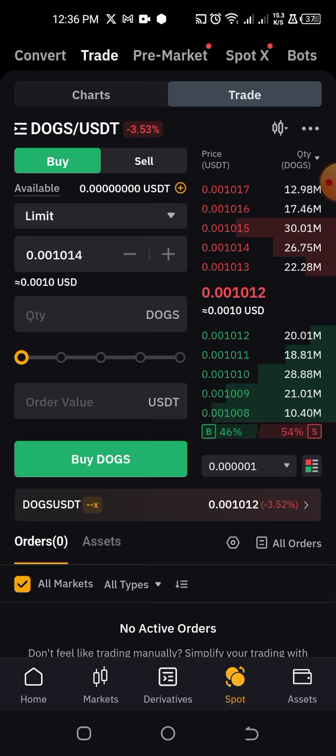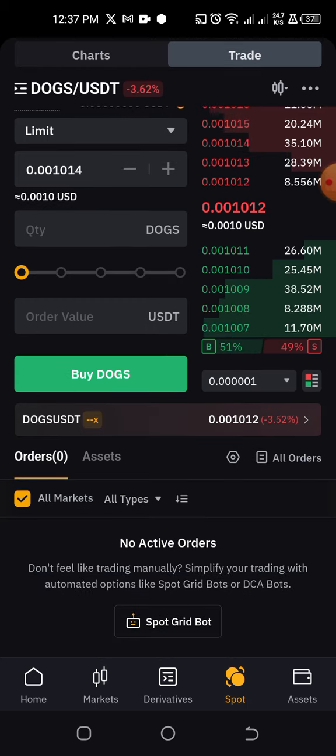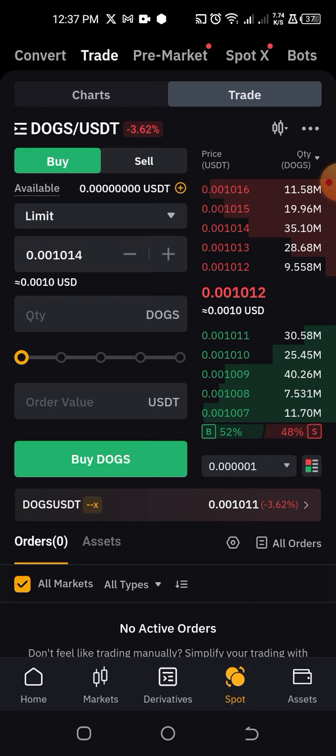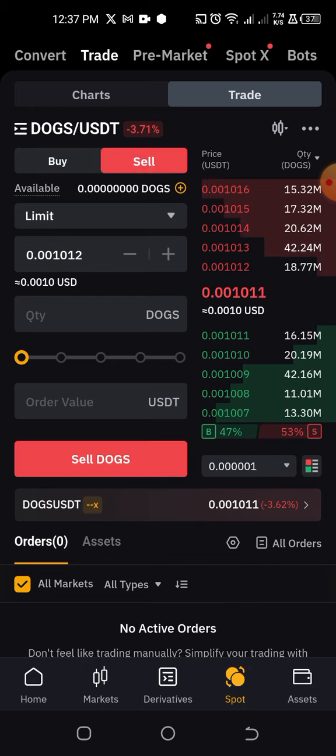Okay, so to buy, if you click on buy, that means you have USDT and you want to get more of dogs. But what you want to do, if Hamster Combat is airdropped into your account, is that you are going to have Hamster Combat coins here, and then you want to sell it to collect USDT. So USDT is like the equivalent of US dollar. So one USDT is approximately equal to one US dollar.